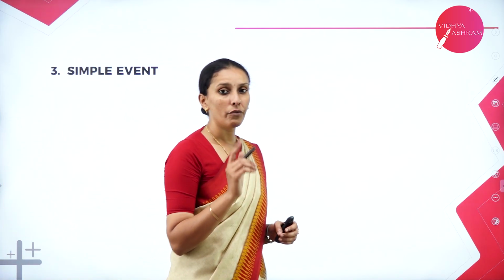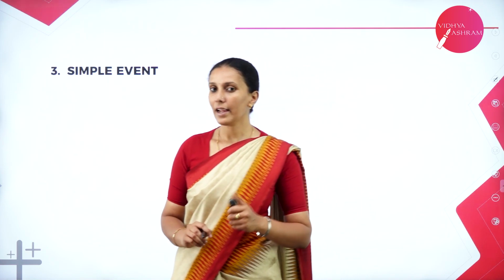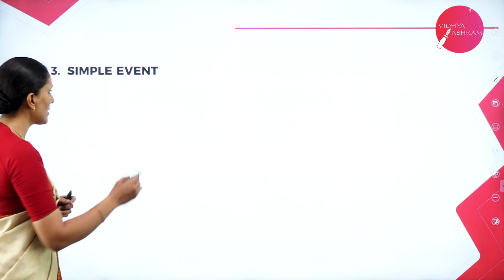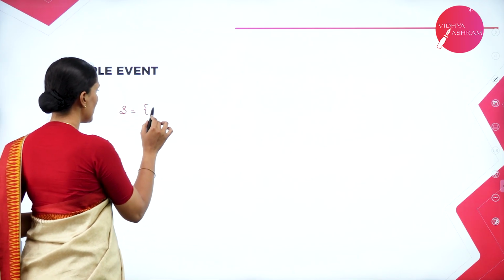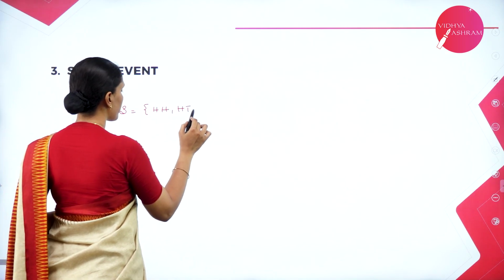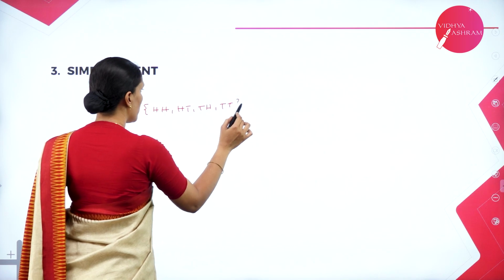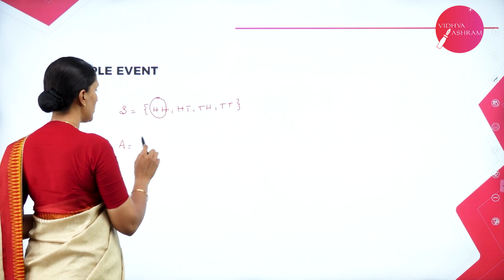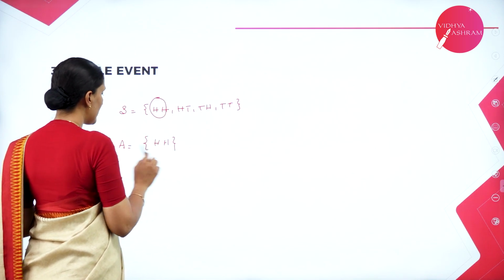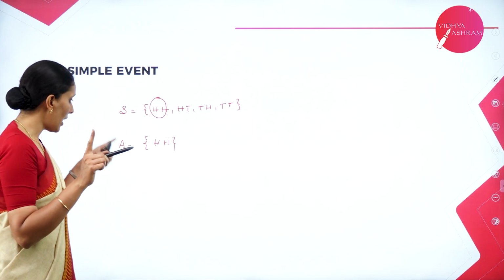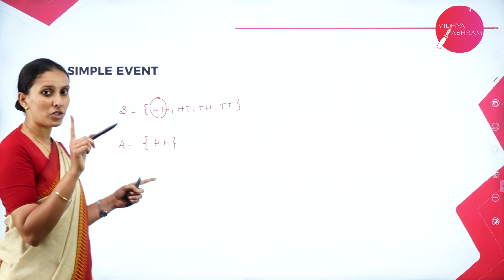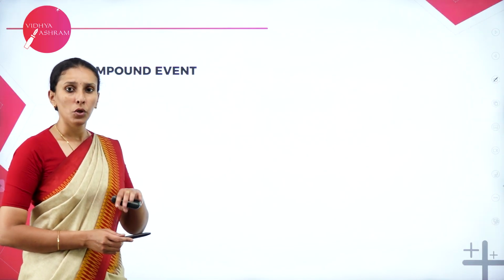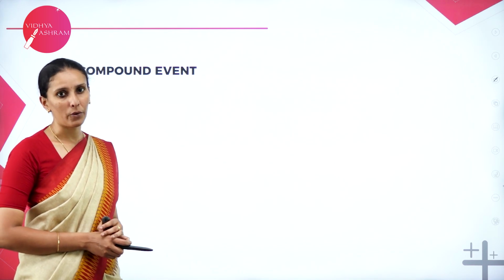Next one, we have a simple event. Simple events are the events where you will be having only one outcome. Again, I can take an example of getting 2 heads when 2 coins are tossed. What is the sample space when 2 coins are tossed? That is HH, HT, TH and TT. So I want an event A where I should get 2 heads. The only possibility is HH, and this event has only one outcome. So this is called a simple event. An event which contains only one outcome is called a simple event. Compound events are those which are not simple events.